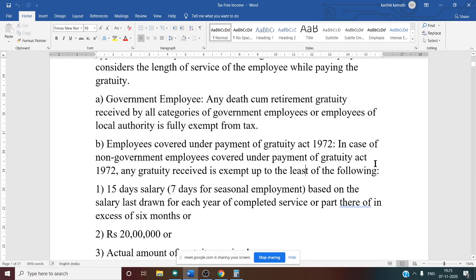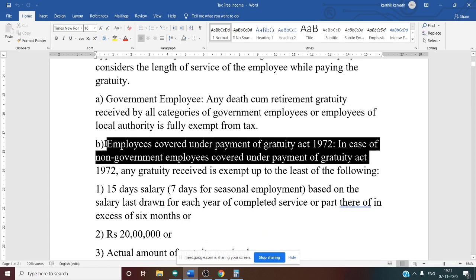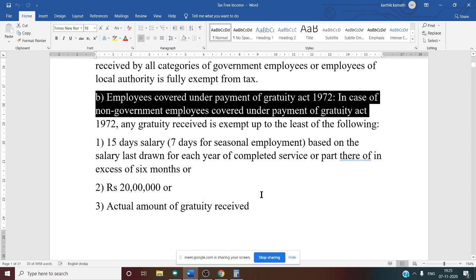Now what about a private employee? For a private employee, there are two cases. One is employees covered under the Payment of Gratuity Act of 1972, and one more is employees not covered under the Payment of Gratuity Act of 1972. Now let us discuss the first case, non-government employee covered under the Payment of Gratuity Act of 1972.